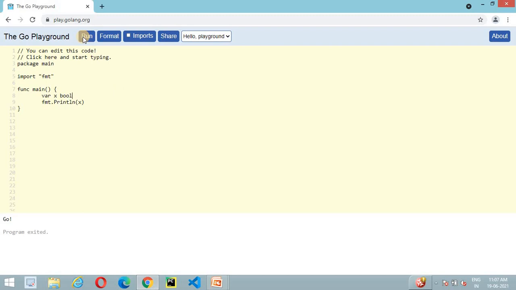So let's try it without any value. If we execute this program, then it will print false. So the default value of the boolean data type is false, and you can assign it a value like true or false explicitly. If we execute this program, then it will print true.